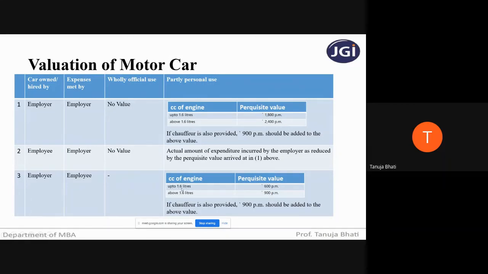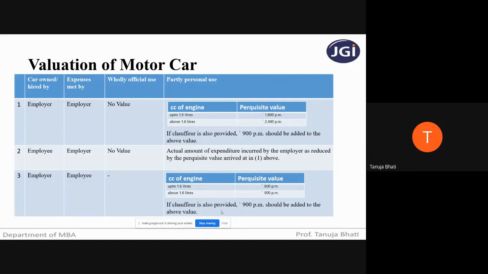If it is up to 1.6 liters, perquisite value will be 600 per month. If it is above 1.6 liters, it will be 900 per month. And if a driver is also provided, then you have to add 900 per month to this perquisite value. Then you will get the value of the motor car, which you have to take under the heading of perquisites while calculating income from the head salaries.